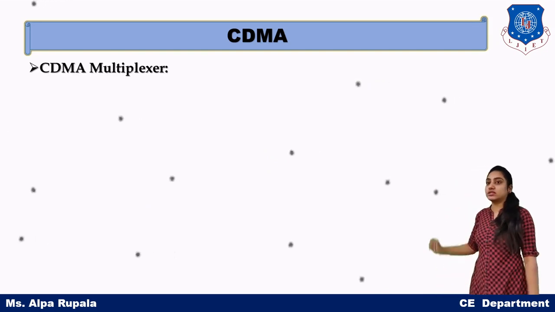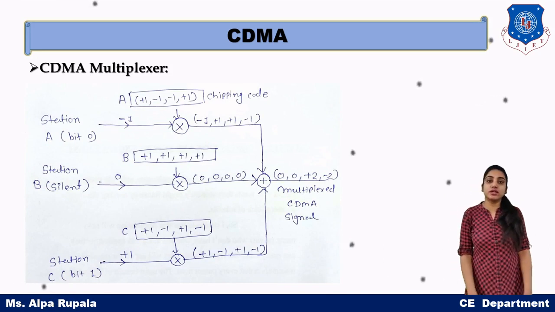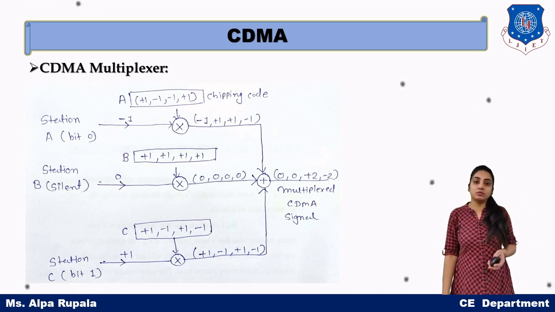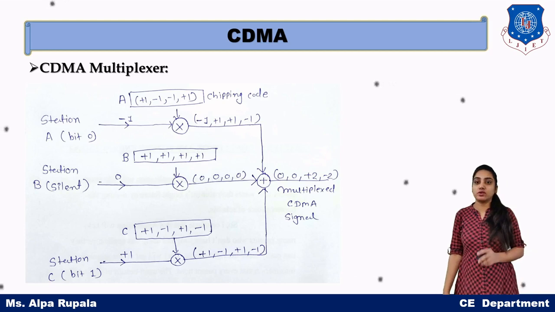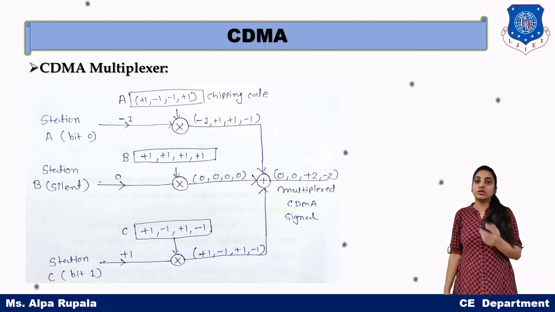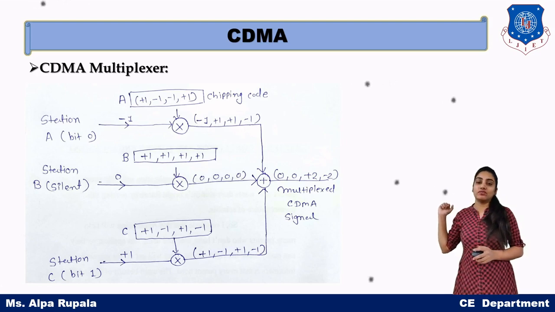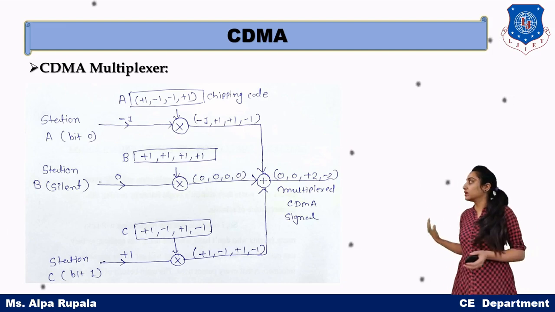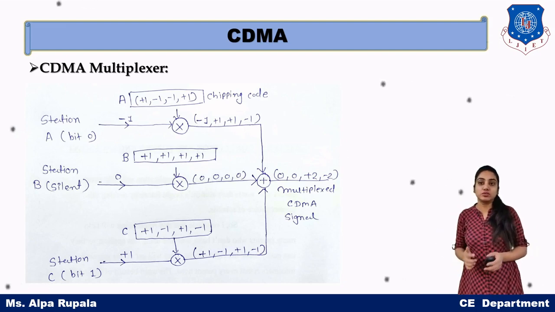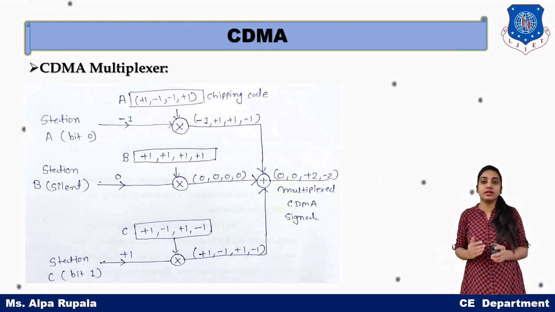Now we can see the CDMA multiplexer in the diagram. Here, station A wants to send data bit 0. Station B wants to be silent and doesn't want to send anything. And station C wants to send bit 1. In the diagram we have represented the chipping sequence of each station in a rectangular box. Station A has the chipping sequence +1, -1, -1 and +1 in vector representation, station B's chipping sequence is +1, +1, +1 and +1, and station C's chipping sequence is +1, -1, +1 and -1.